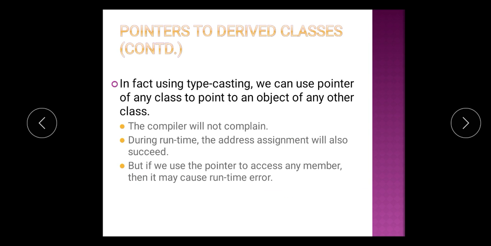In fact, using typecasting, we can use a pointer of any class to point to an object of any other class. The compiler will not complain. During runtime, the address assignment will also succeed. But if we use the pointer to access any member, then it may cause a runtime error.